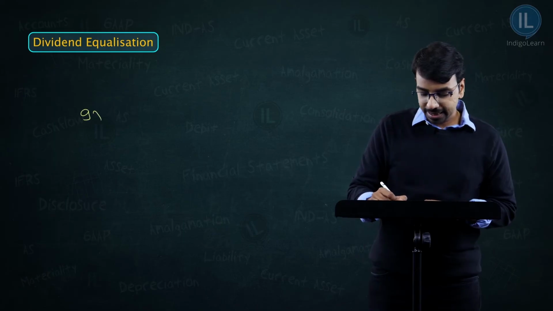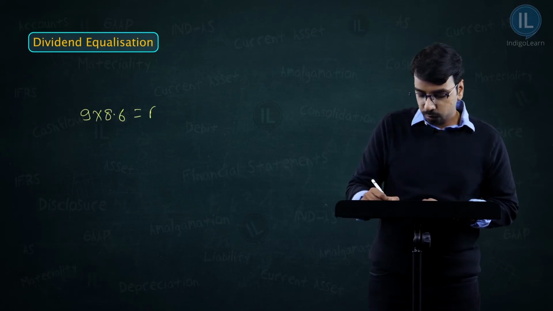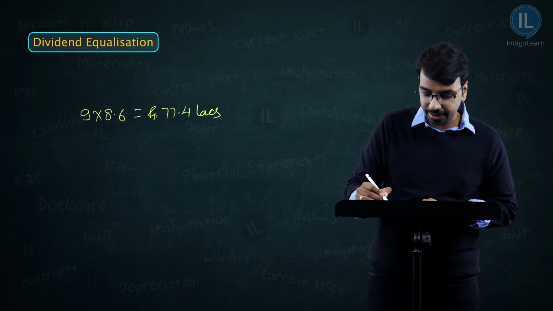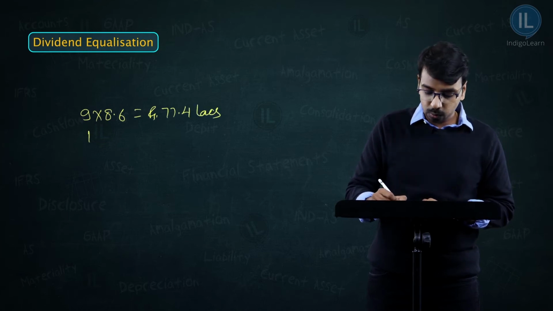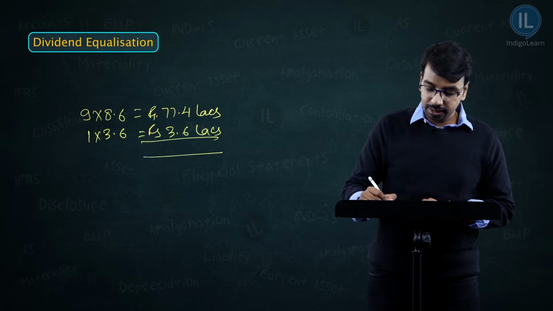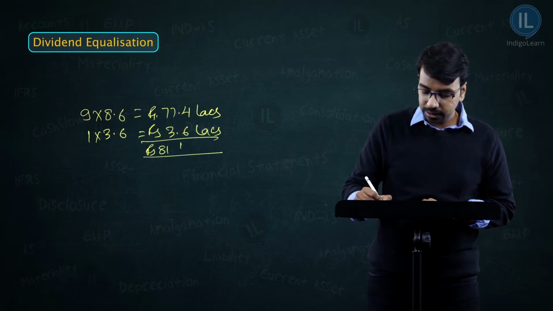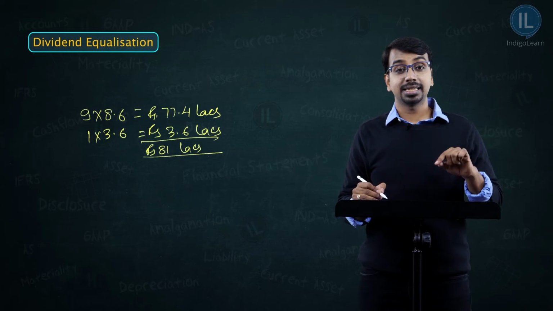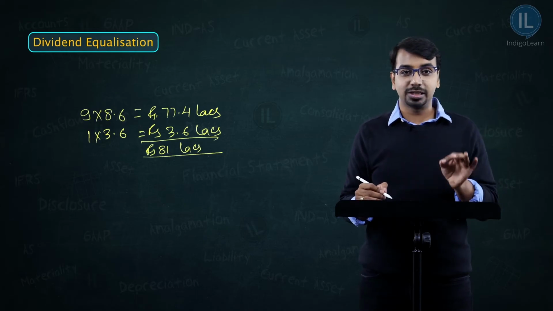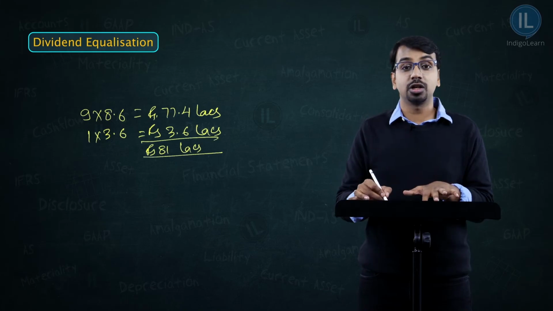So 9 lakhs into 8.6 rupees is 77.4 lakhs, and for the new unit holders, 1 lakh into 3.6 is 3.6 lakhs. What is the total? The total is rupees 81 lakhs. But friends, as I told you, I will pay all the unit holders 8.6 only. This is the distribution of income.